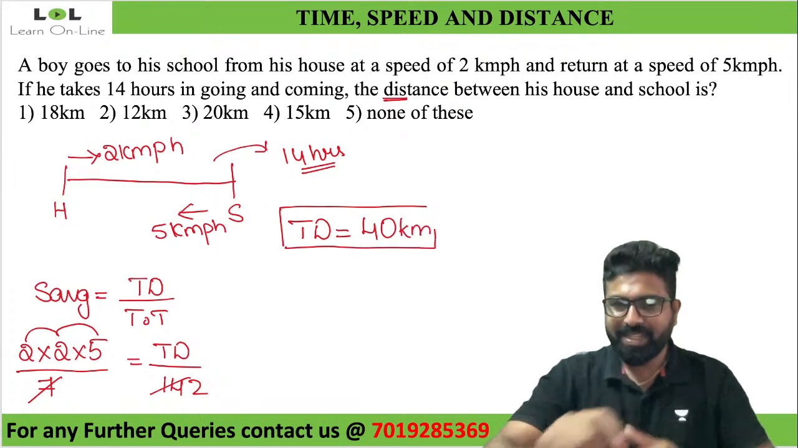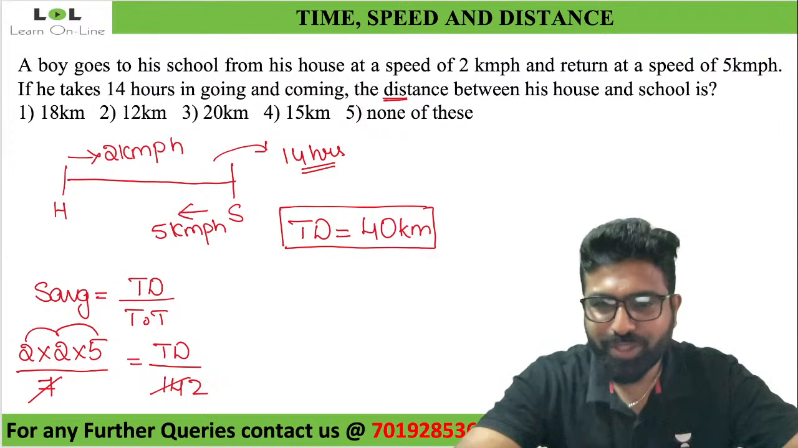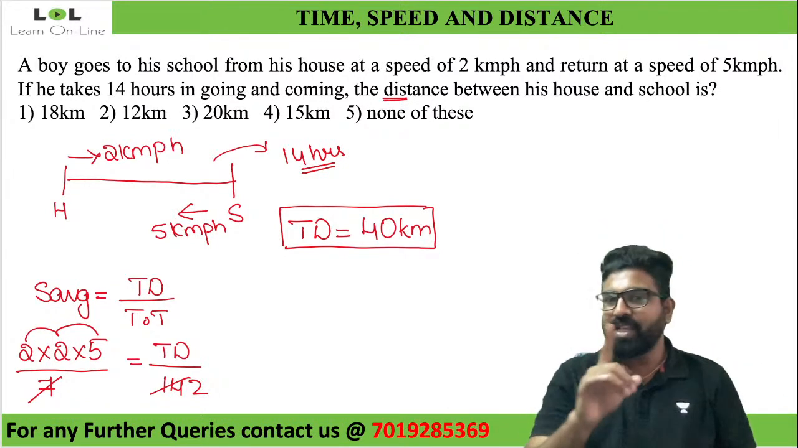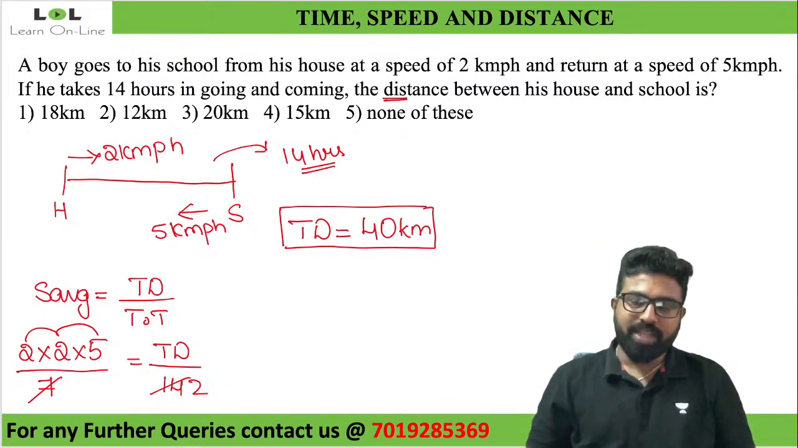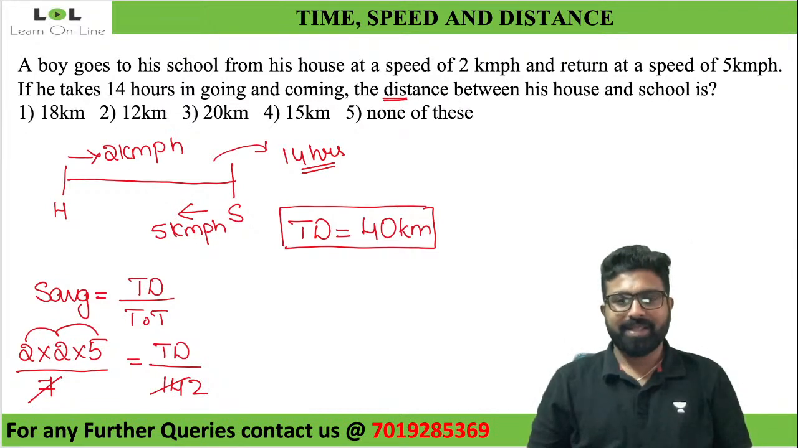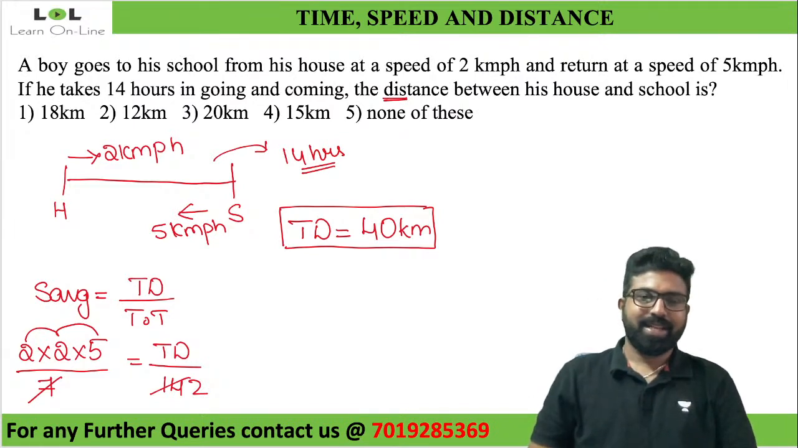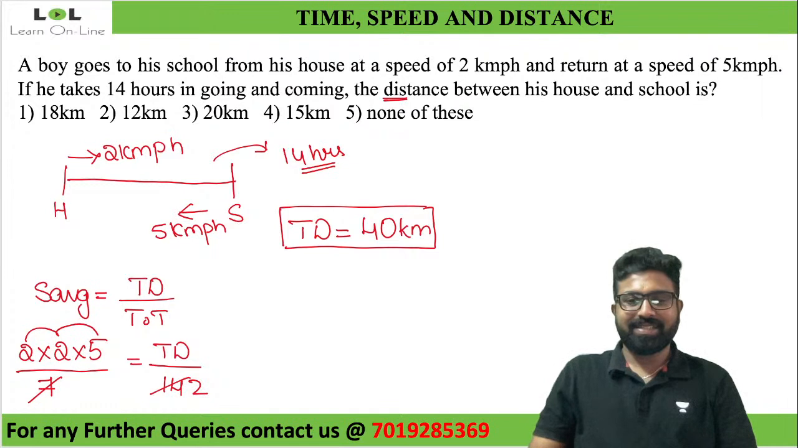So it is none of these, right? Yes or no? Is it none of these? No. Then what is the answer here? Perfect. Whatever you told, Kranti Kumar, it is right. None of these is not the right answer. 40 is not the right answer. Then what is the right answer?